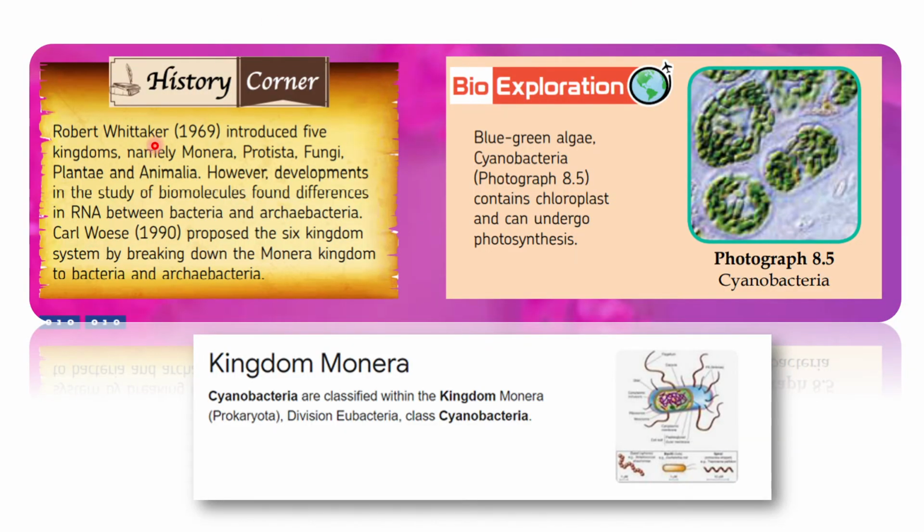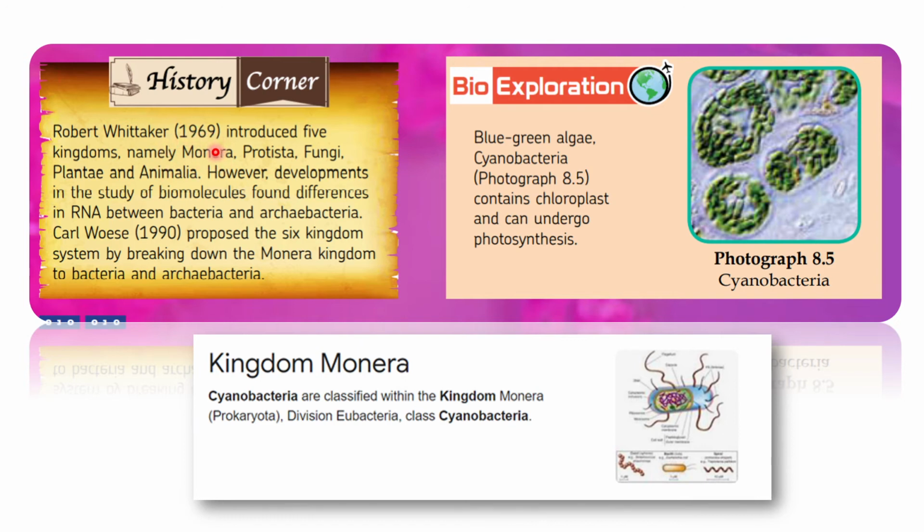Alright, so let's look into the history corner here. Kita punya scientist, there's a scientist named Robert Whittaker. He introduced 5 kingdoms: Monera, Protista, Fungi, Plantae, and also Animalia. But then remember in the previous lessons, the latest taxonomy ini ada 6 kingdom, right? So this Monera ini is actually split. It says here developments in the study of the biomolecules found different RNA between bacteria dan Archaebacteria. So that means from Monera itu, segala bakteria itu mula-mula dia punya kategori adalah pada kingdom ini.